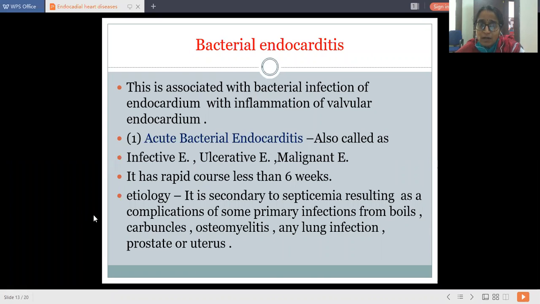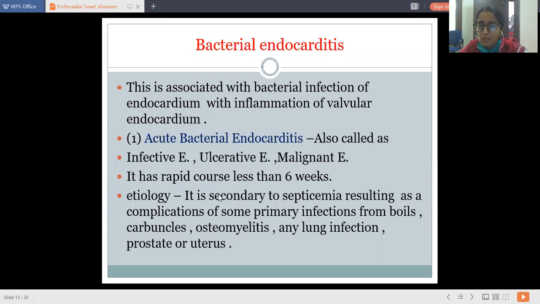Now in bacterial endocarditis, today we are going to discuss acute bacterial endocarditis. Tomorrow we are going to discuss subacute bacterial endocarditis. Okay. So acute bacterial endocarditis is also called infective endocarditis. It is also called ulcerative endocarditis, as destruction is more, and malignant endocarditis. And it has a very rapid course, that is less than 6 weeks.